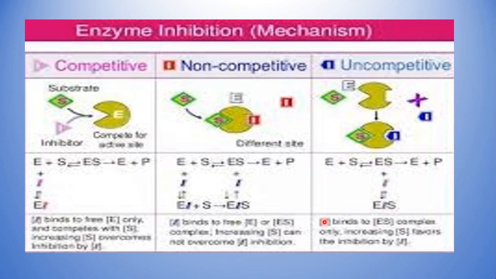So this is how we have discussed the four types of enzyme inhibition: competitive, non-competitive, uncompetitive, and the feedback or end product inhibition. It's a very important topic in the enzymes chapter. Okay, thank you.